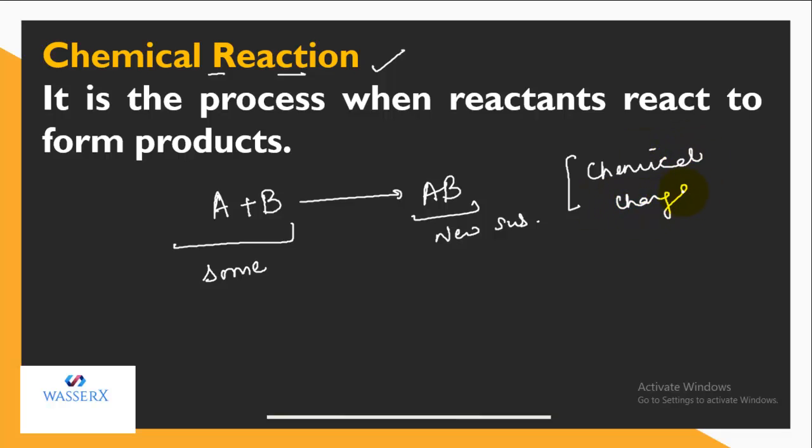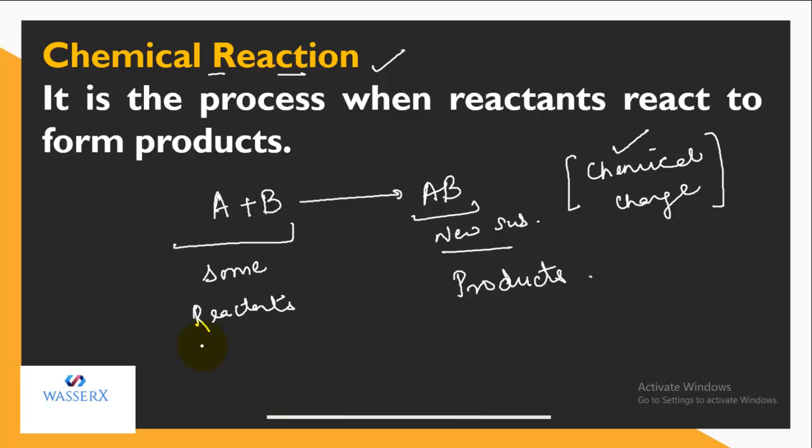That means they are undergoing a chemical change, and this leads to the formation of a new substance. We also know that the species which are written on the left hand side are called reactants. The species which are written on the right hand side are called products.